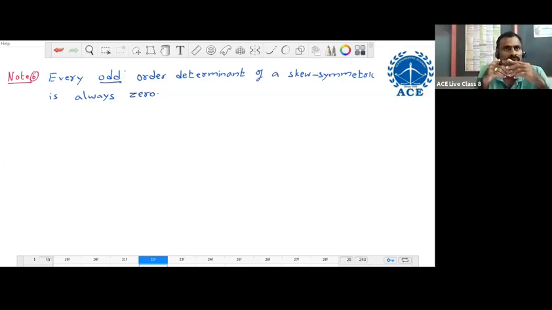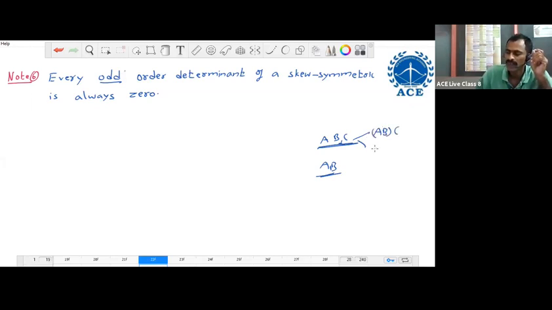We cannot reduce the number of multiplications, but suppose we take three matrices A, B, C. If we have only two matrices and want to find the product AB, we can find it in only one way. But if you want to find the product ABC, we can find it in two ways. One way is AB into C, other way is A into BC. Like this, we can reduce the number of multiplications and additions.